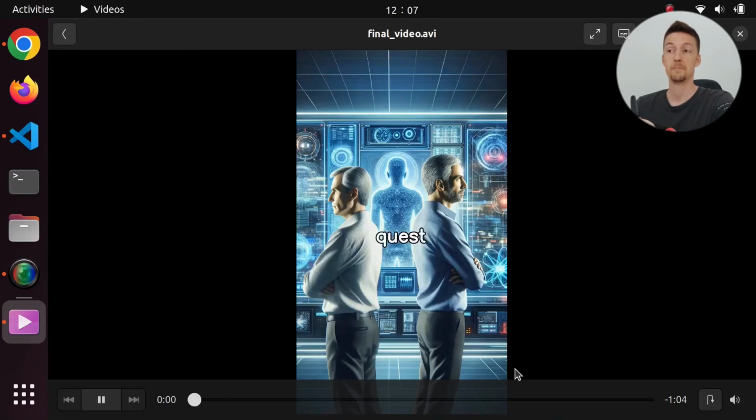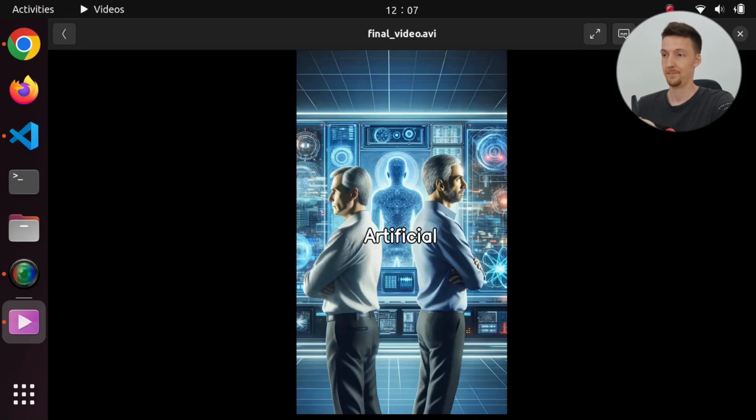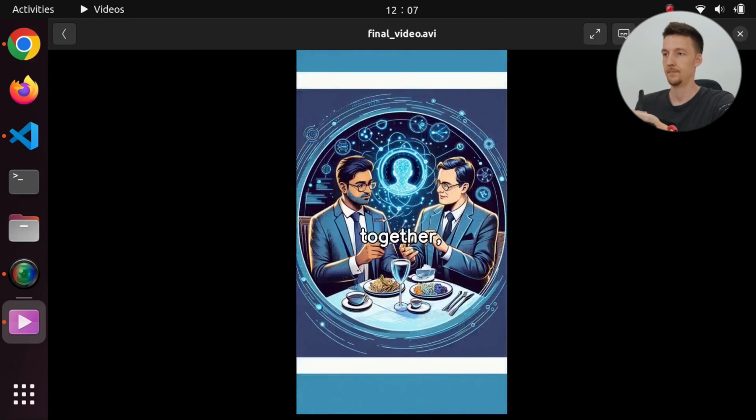Once allies in the quest to dominate the world of artificial general intelligence, OpenAI's Sam Altman and Tesla's Elon Musk now find themselves locked in a public feud as heated as the AI race itself. In 2015, they broke bread together, kindling the birth of OpenAI.